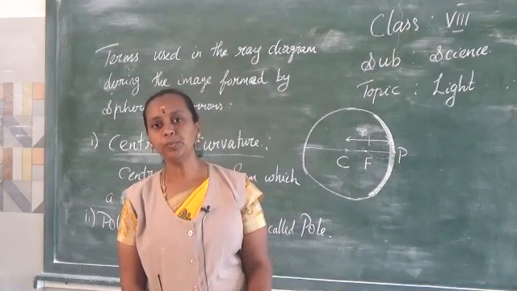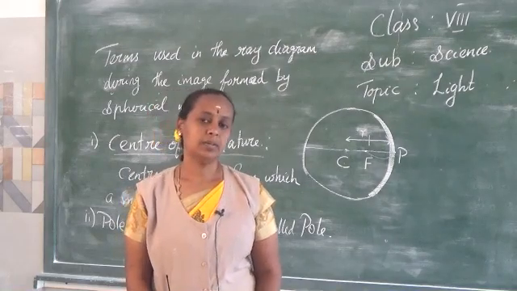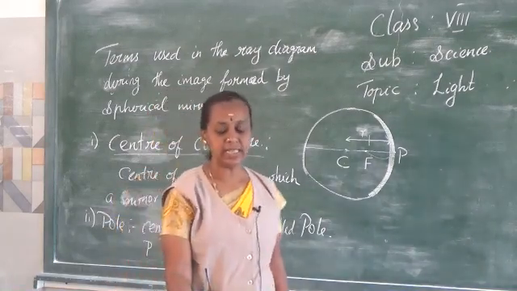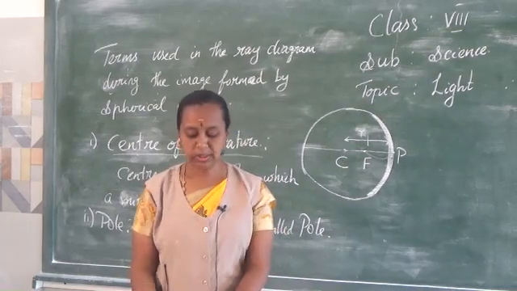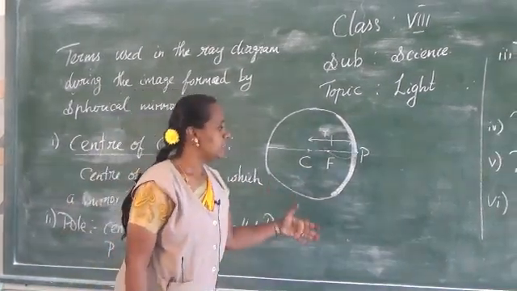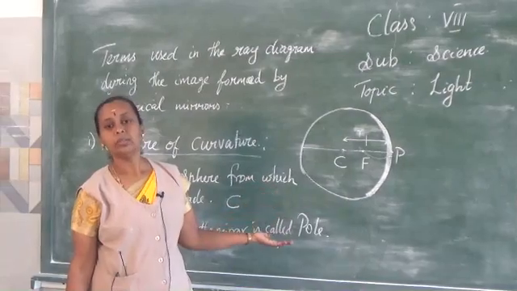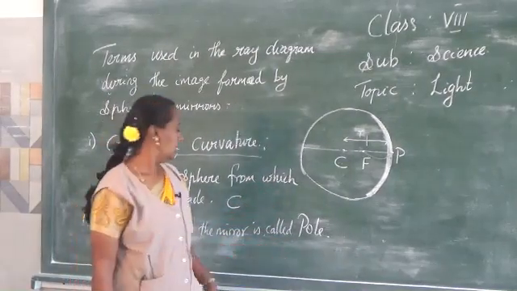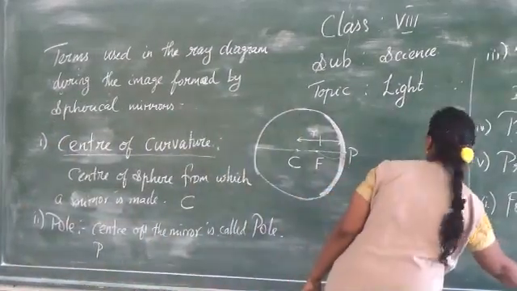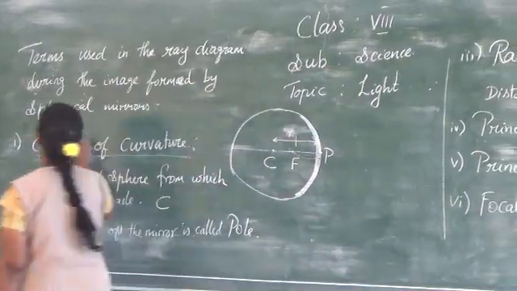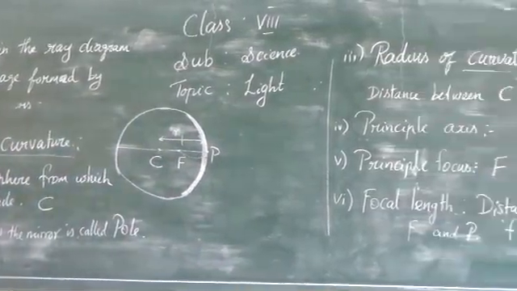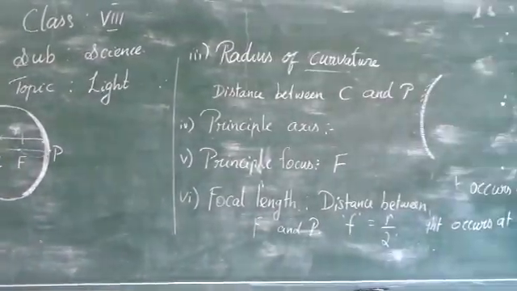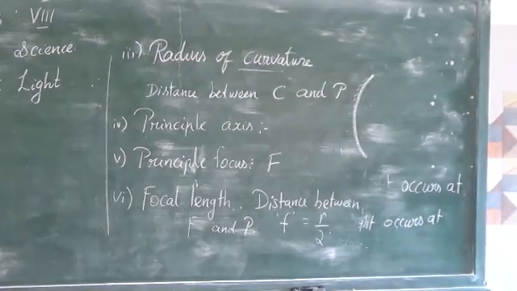Based on this you have two problems in this lesson. So we will deal with them at the end of this lesson. Now we have studied the terms we use in the ray diagram. Now we are going to learn about the image formed by spherical mirrors. Image formation of the spherical mirrors.